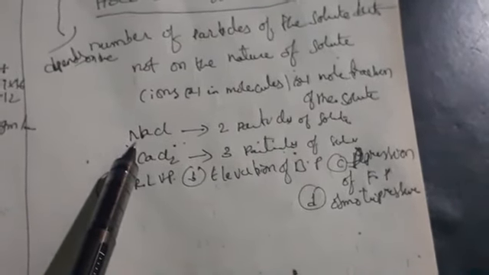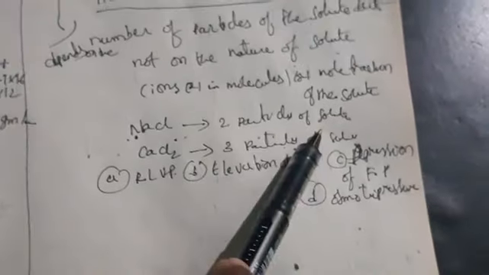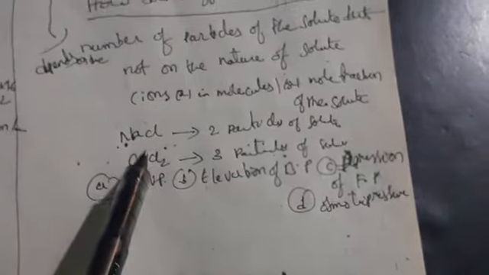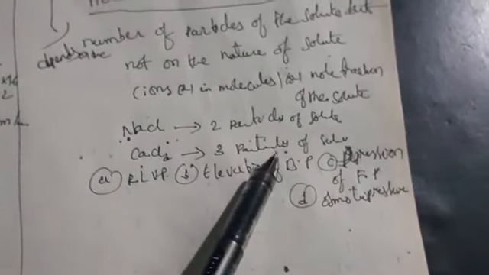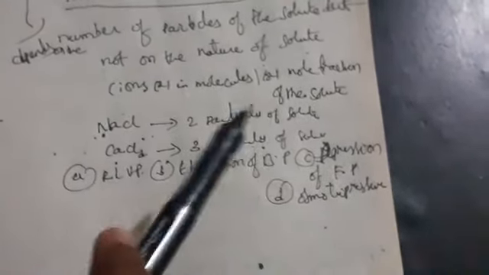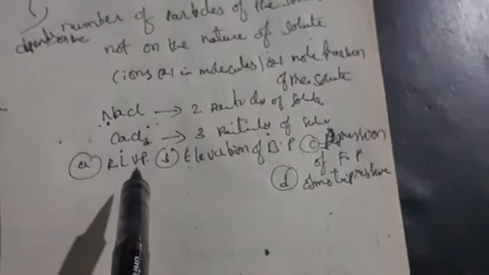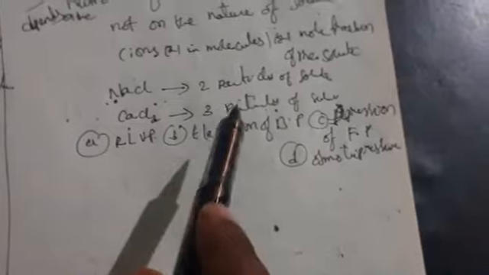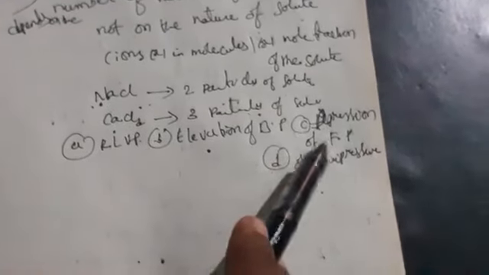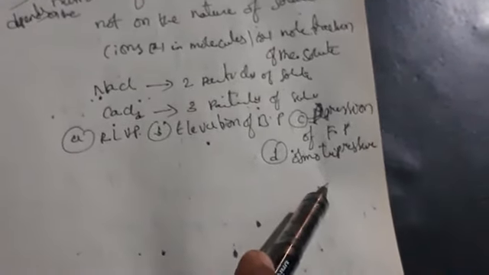When we take the NaCl molecule, it gives two particles of solute, that is Na+ and Cl-, and CaCl2 gives Ca2+ and 2 Cl-, so three particles of solute. These types of colligative properties take place in relative lowering of vapor pressure (RLVP), elevation of boiling point, depression of freezing point, and osmotic pressure. Now let us see relative lowering of vapor pressure.